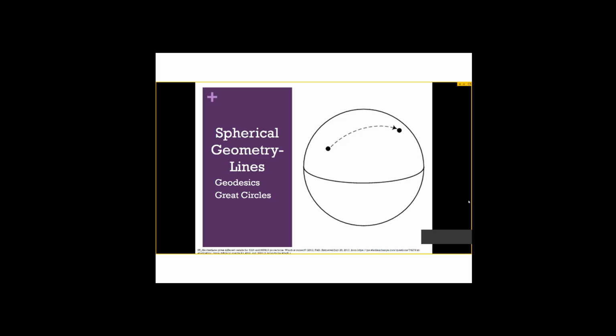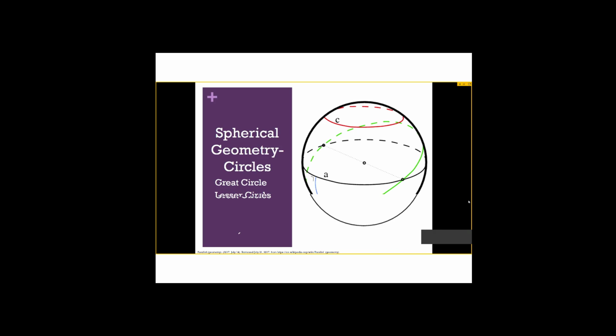In our exploration, we found that there are two different kinds of circles, great circles and lesser circles. Great circles are modeled in green and lesser circles are modeled in red. A lesser circle is any circle that's not a great circle, so any circle that doesn't cut the sphere exactly in half. These can be created in two ways, by either cutting into the sphere with a plane or cutting into the sphere with another sphere.